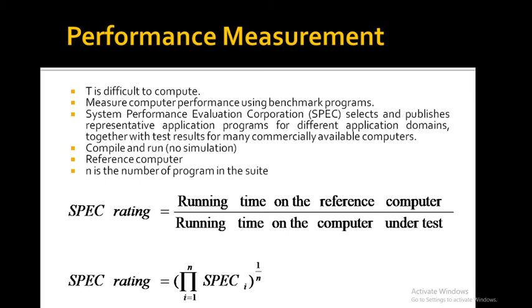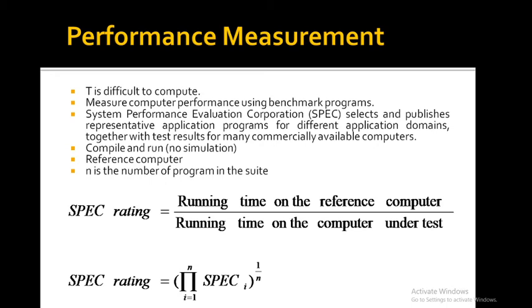Initially some attempts were made to create artificial programs that could be used as standard benchmarks, but synthetic programs do not properly predict the performance obtained when real applications are run. So the accepted practice today is an agreed upon selection of real application programs to evaluate the performance.